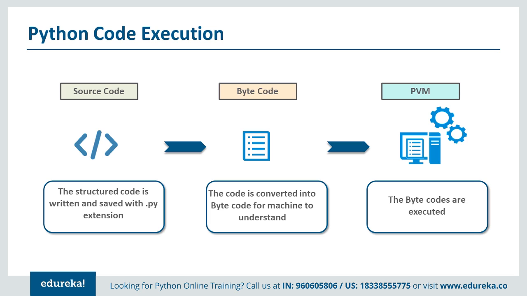Once the source code is executed, the result is converted into the human readable format, and you get an output whenever you run the Python code. So this whole conversion is happening in the background, so that whatever source code you write will be compiled and executed on the virtual machine. This is the overall mechanism happening in the background.